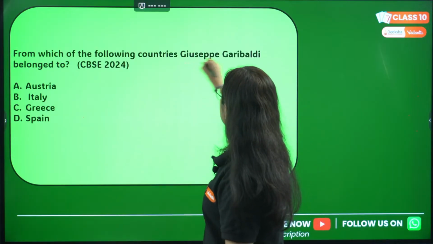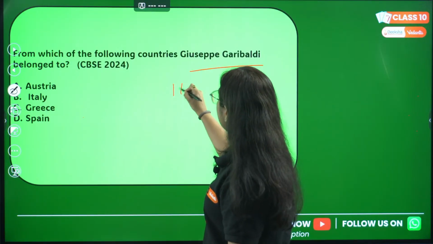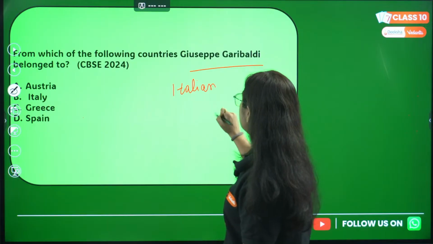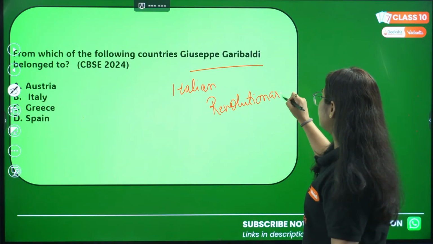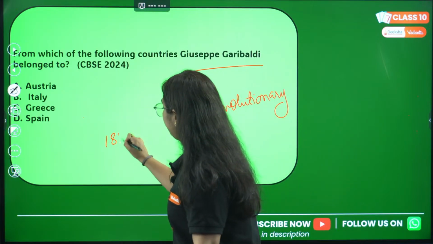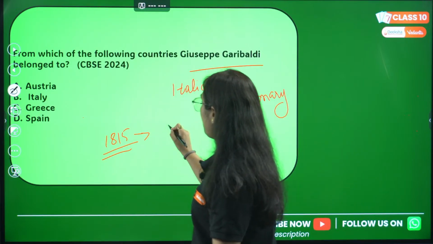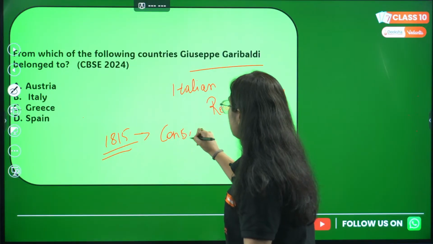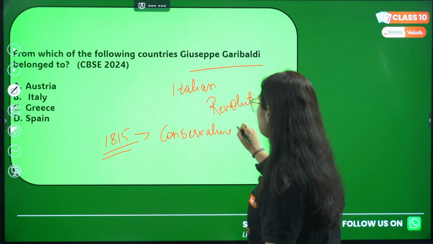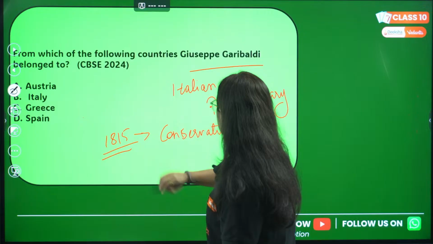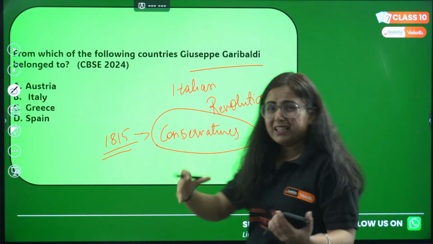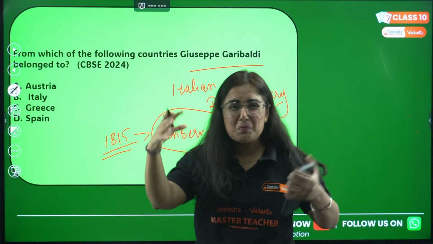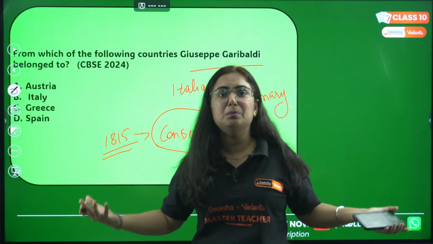So basically, Giuseppe Garibaldi was an Italian revolutionary. We know that. See, by the year 1815, the end of the Napoleonic War led to the rise of conservatives, and that period was known as the period of conservatism, right? After that, like a pressure cooker, we have so much pressure. Now the time will come that we will burst out.